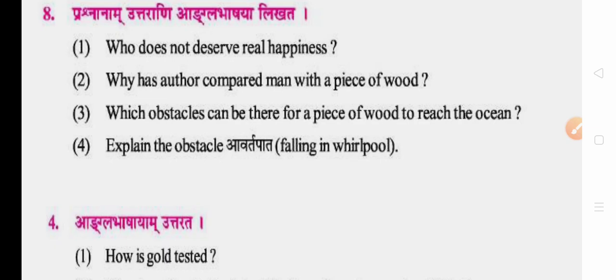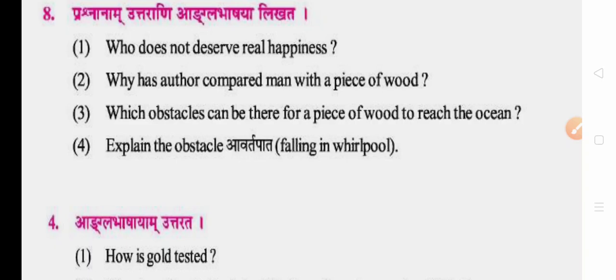Explain the obstacle avartapatita, falling in a whirlpool. A piece of wood, while floating in the water, may fall into the whirlpool. As soon as it falls into the whirlpool, it keeps on roaming at one place. It cannot go on its path. It cannot reach the ocean.